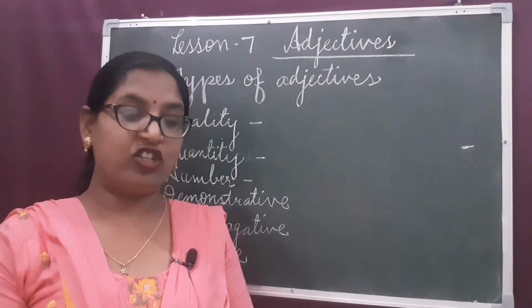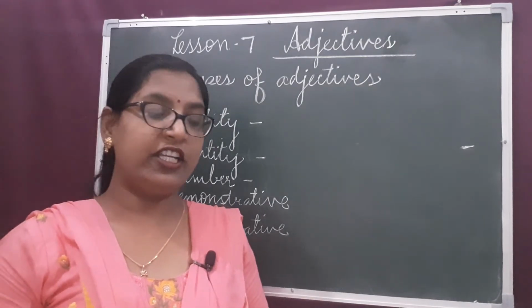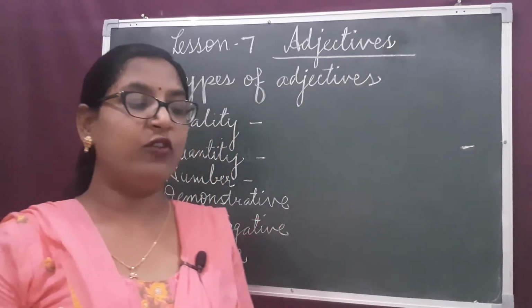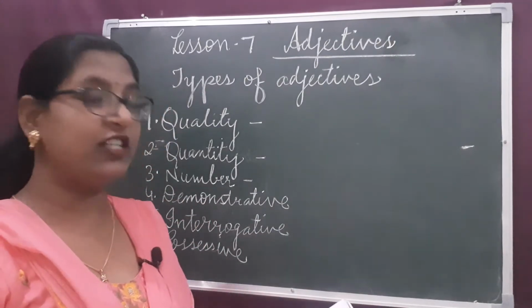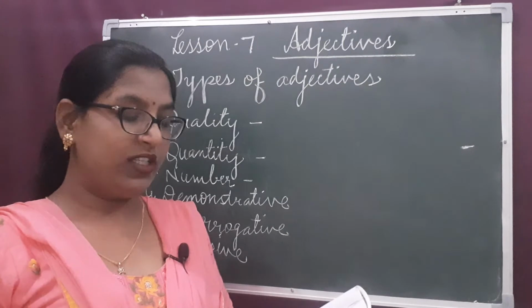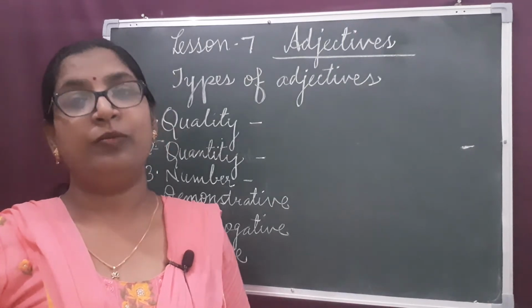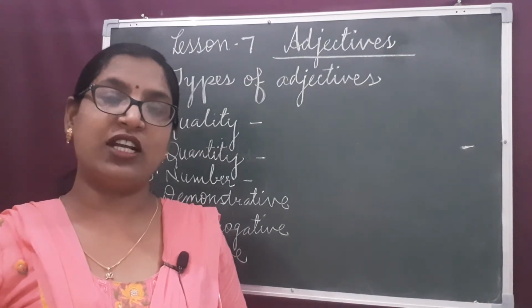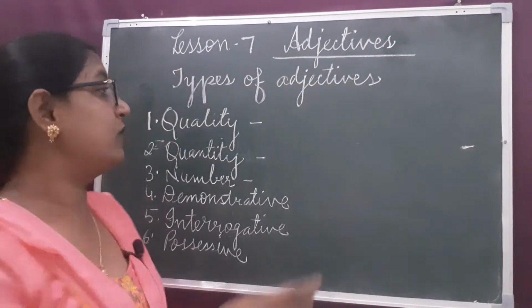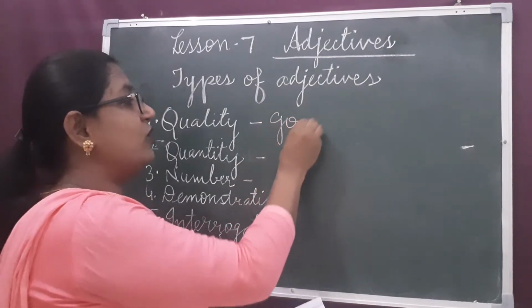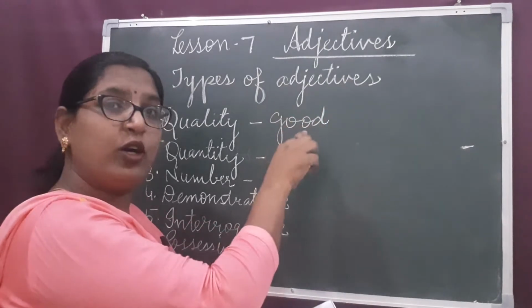Turn the page, page number 54. We'll study adjectives of quantity. First we studied adjectives of quality, which tell us about the person or thing, what kind of. For example, he is a good boy. Good is what kind of boy? Good boy.